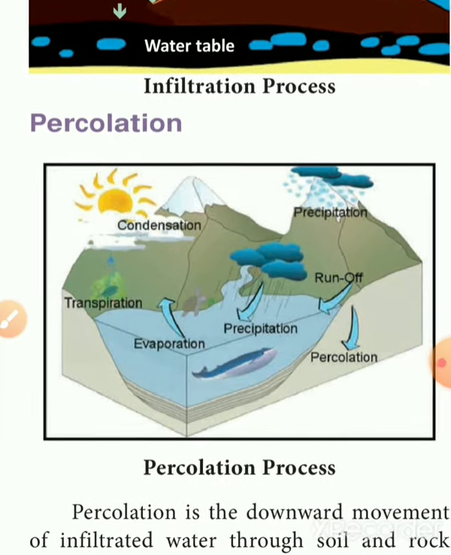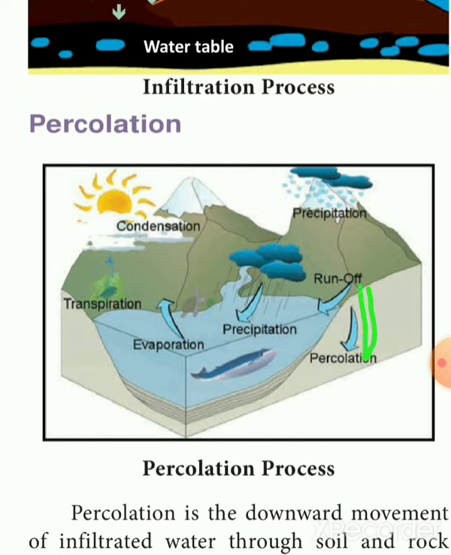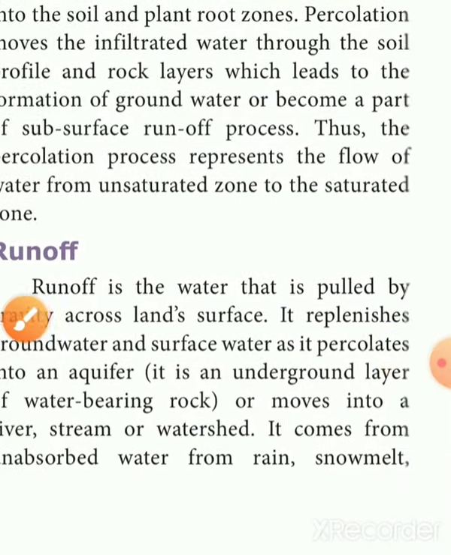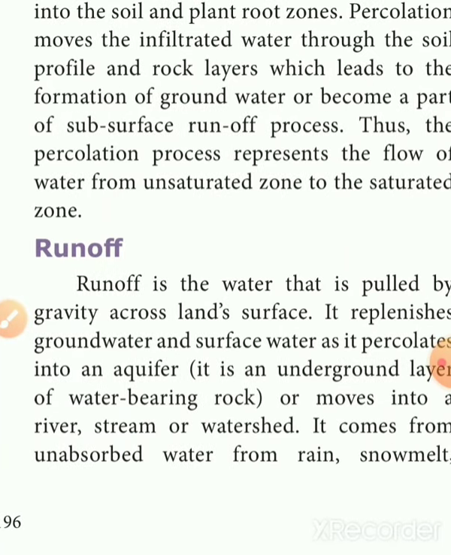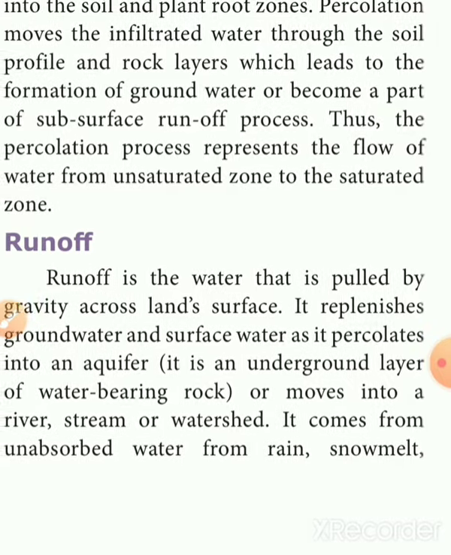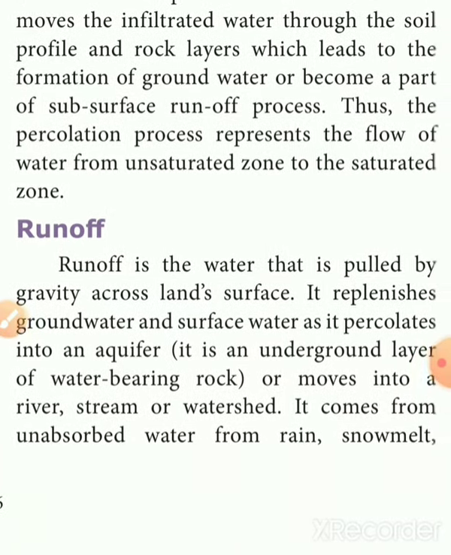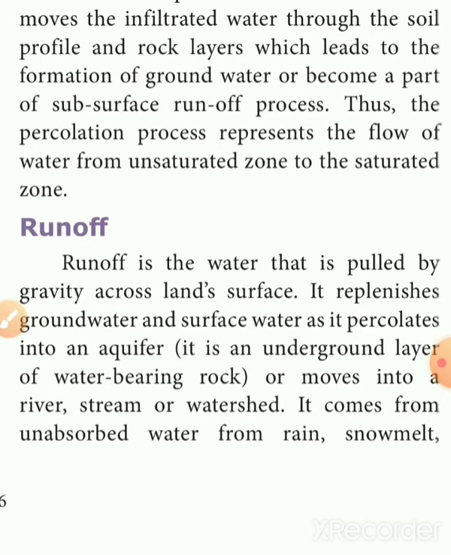The water goes down below the earth's surface, through the soil and rock, and that is the percolation process. Next is runoff. Runoff water is pulled by gravity across the land surface and replenishes groundwater and surface water as it percolates into the aquifer.